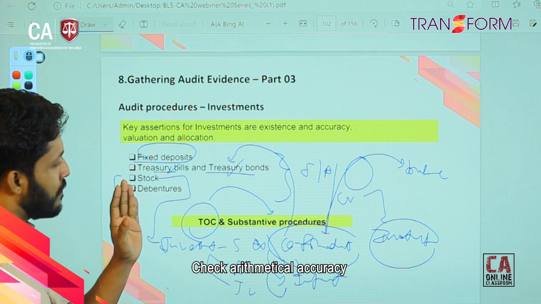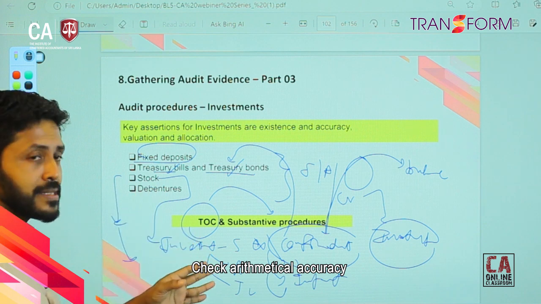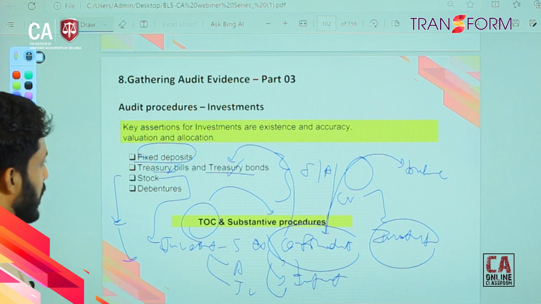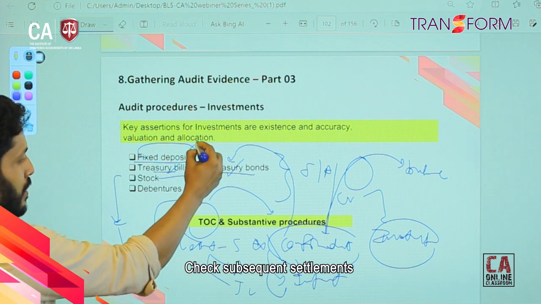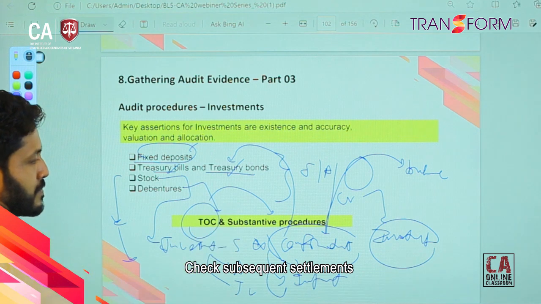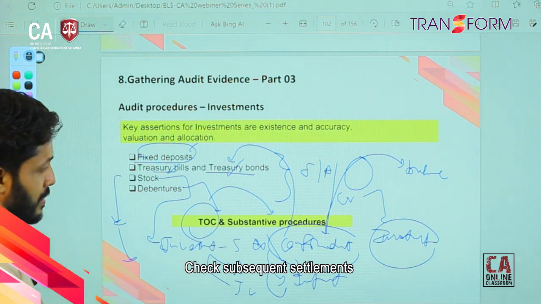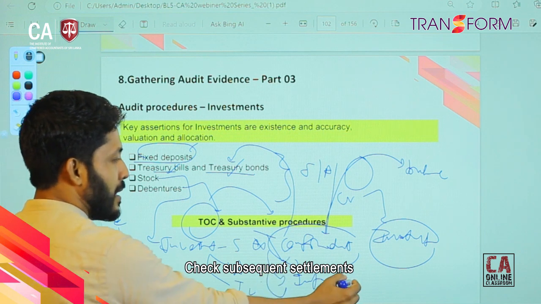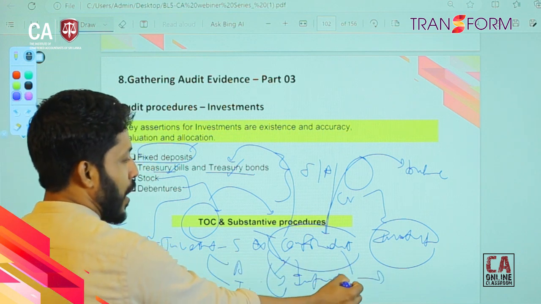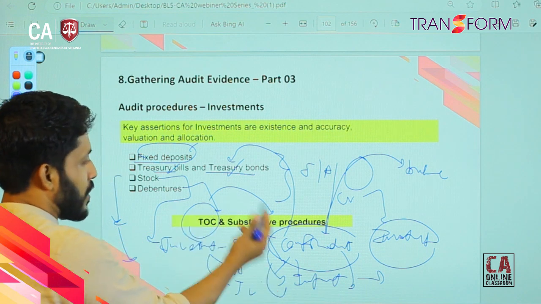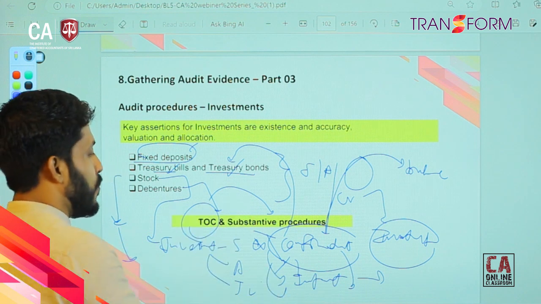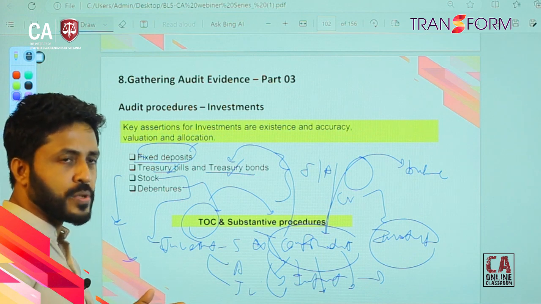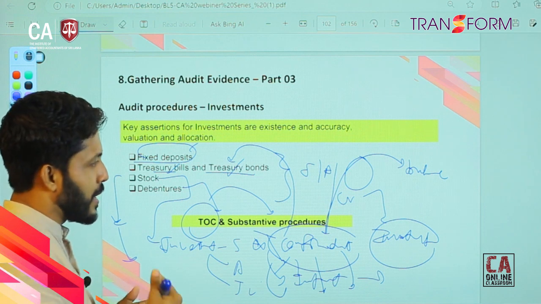And then you can check subsequent settlement, right, subsequent settlement. So, if you have a debenture, so then you have confirmation, and recently it's getting mature, you have received the cash. So, then you can cross check with that, and if you have a direct confirmation, you don't need to do alternative procedures, right. So, keep that in mind.